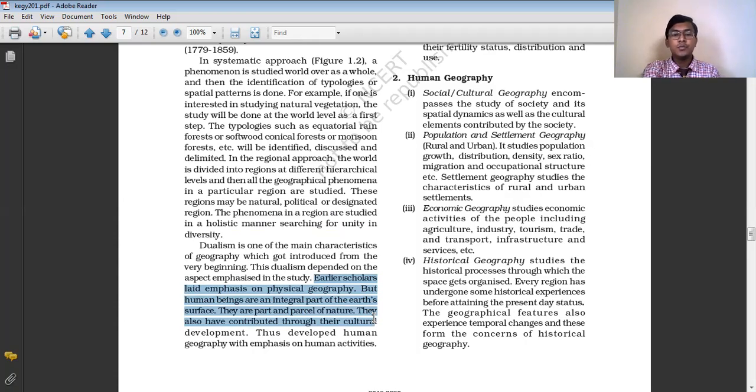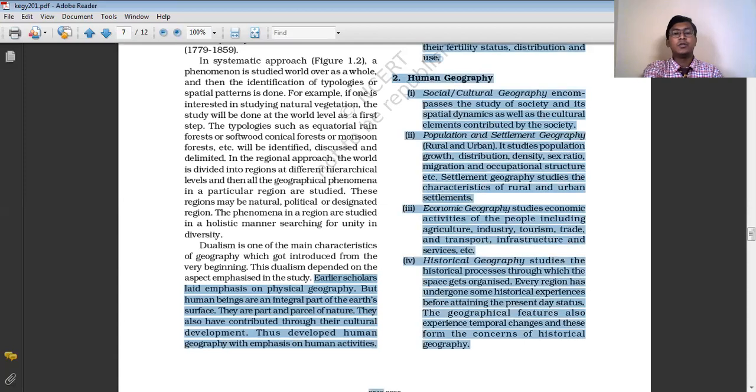This group of geographers, who focused their studies on human activities and tried to find the relationship between man and the physical environment, came to be known as human geographers, and the branch they started studying came to be known as human geography. This is how the dualism characteristic of geography gave birth to two different branches: physical geography and human geography.